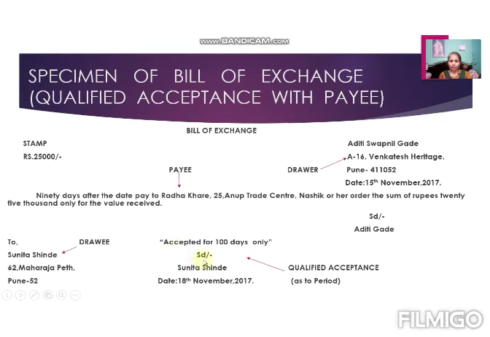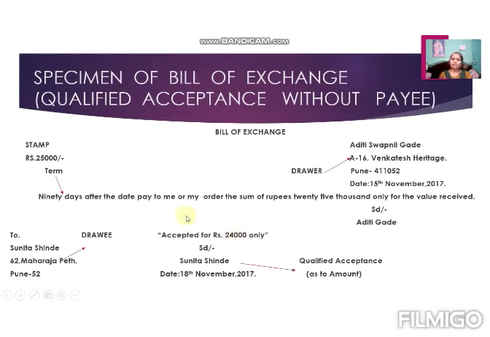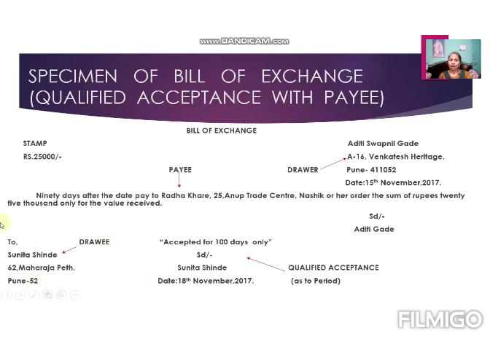Again, the acceptance change is there: accepted for 100 days only. In the previous example, what was there? Acceptance for a specific amount. The condition was for the amount. And in this example, the condition is for the period of the bill. See the cursor, 100 days. So whatever the condition may be, related to period, related to amount, or any other condition, that condition must be mentioned after the word accepted. All other things are the same.